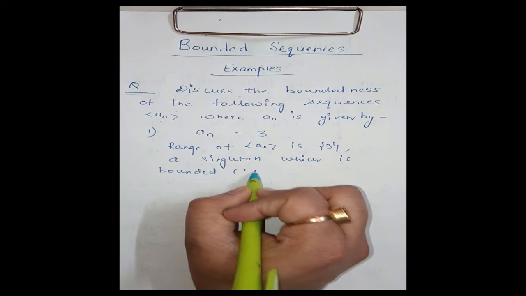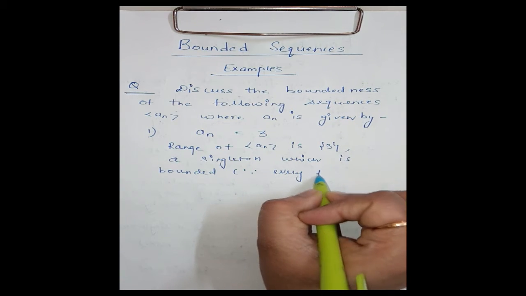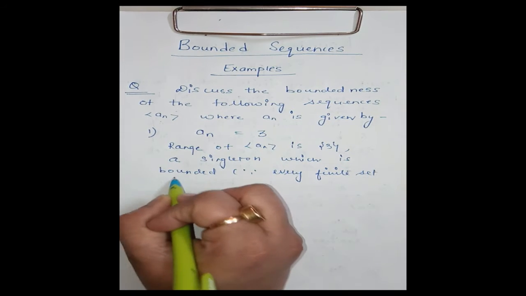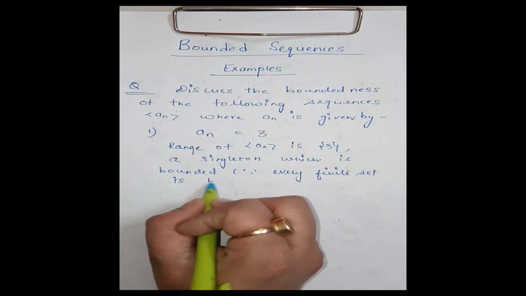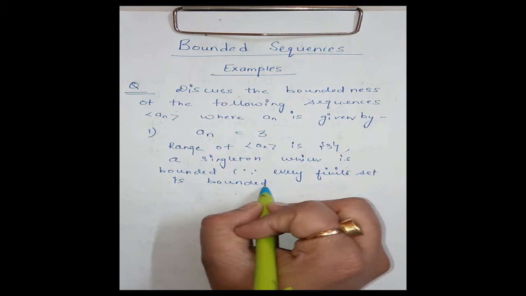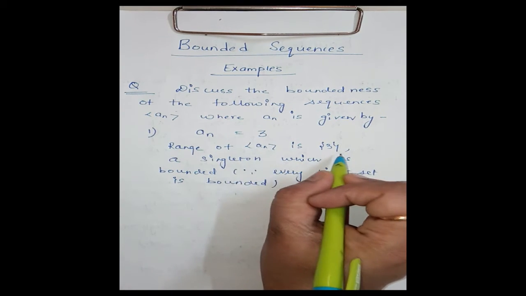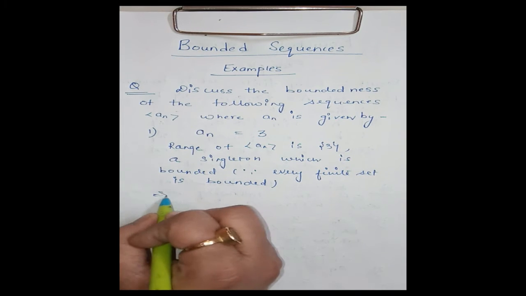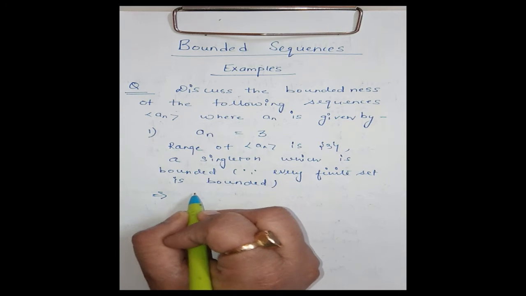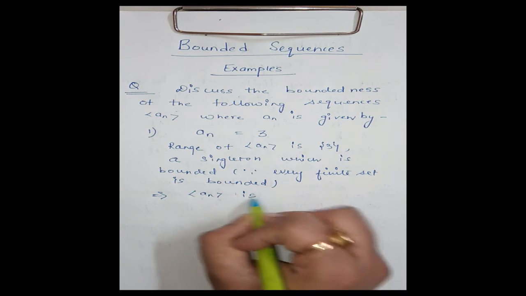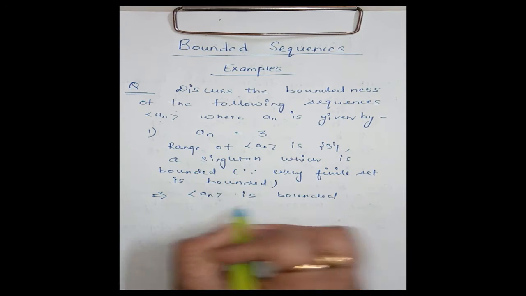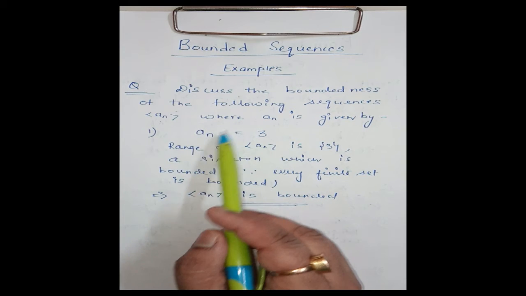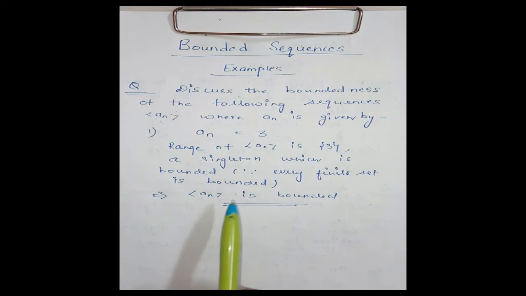since every finite set is bounded. We will prove this result: every finite set is bounded. And the range of this sequence is the singleton {3}, and it is bounded since every finite set is bounded. This will imply the sequence a_n is bounded. Clear? Since every finite set is bounded, therefore the sequence where a_n is 3 is a bounded sequence.